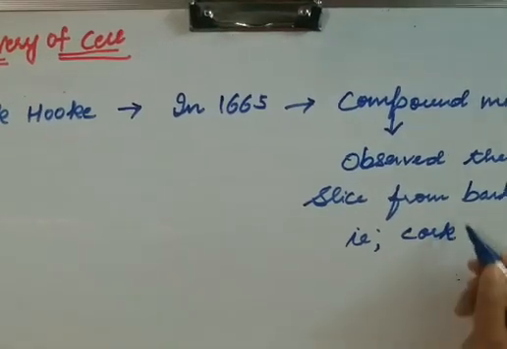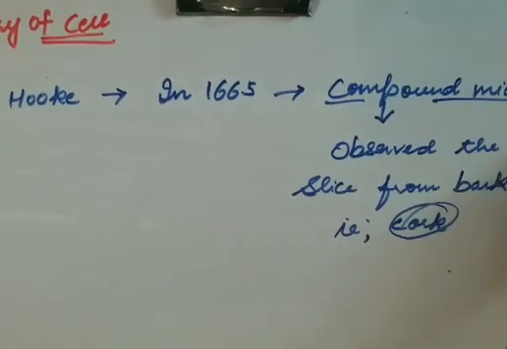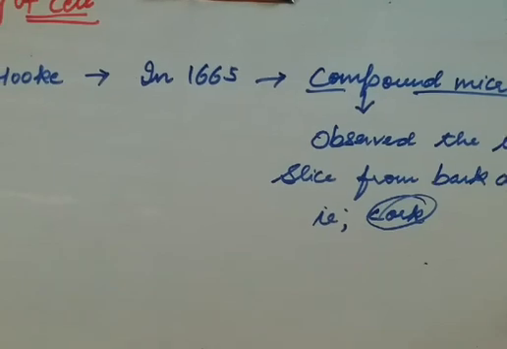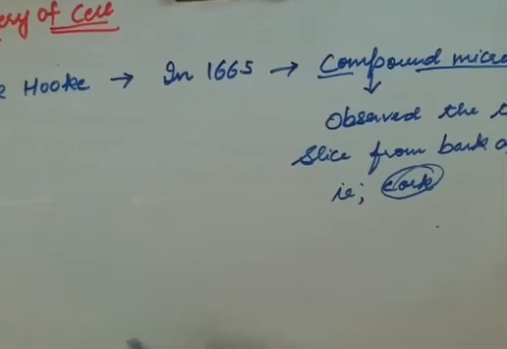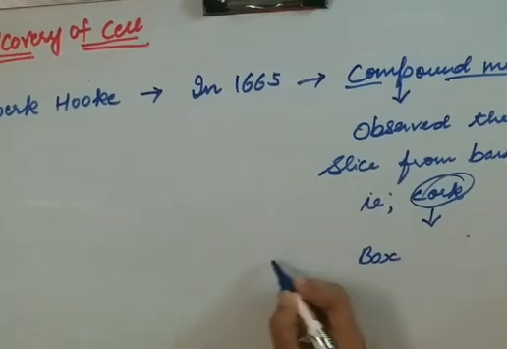What he saw when he looked at this cork under his compound microscope is that it is composed of box-like structures.